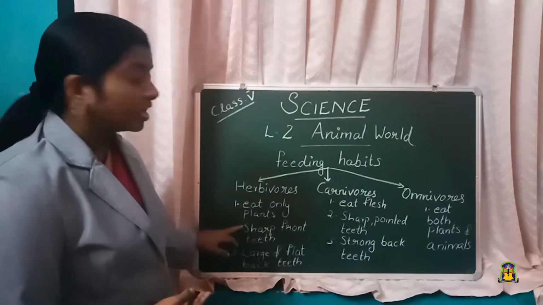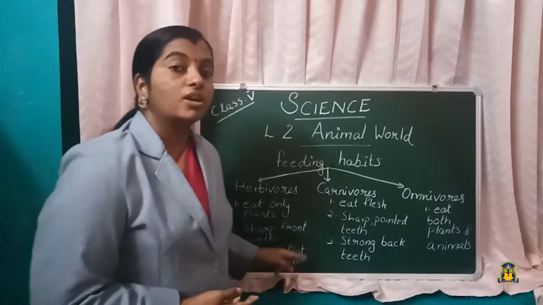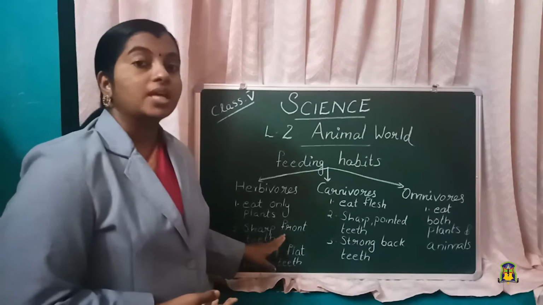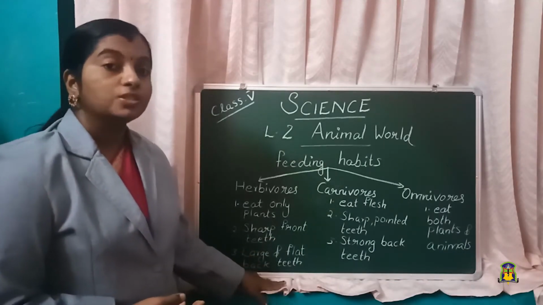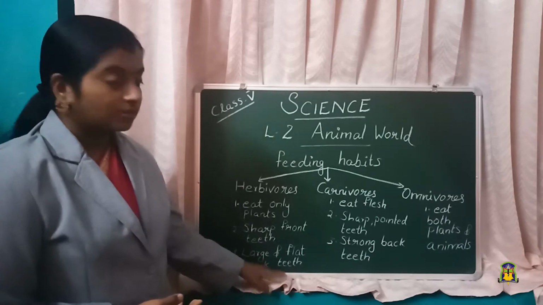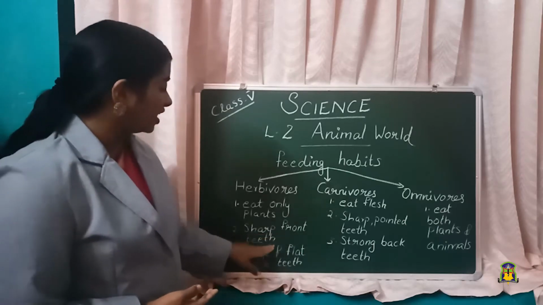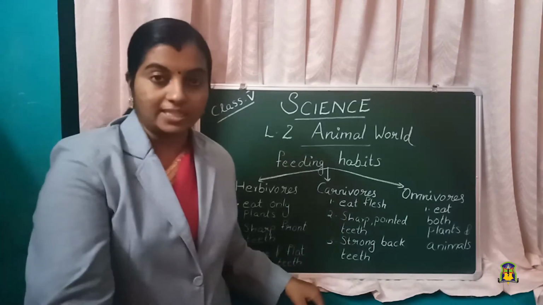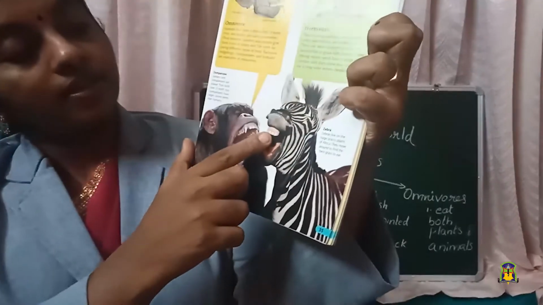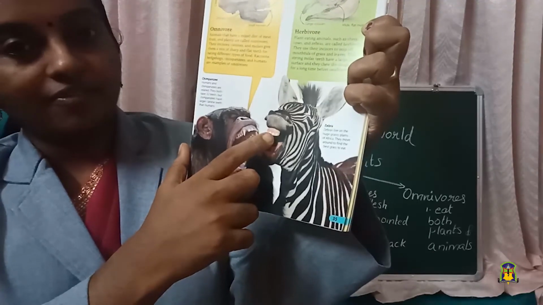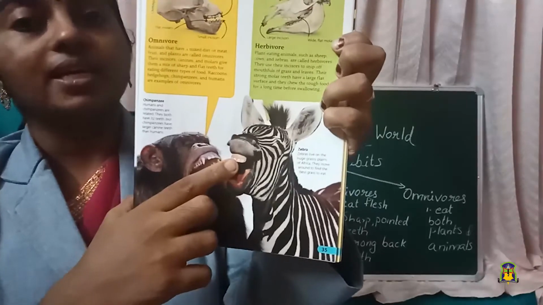See, in the case of herbivores, they have sharp front teeth. The sharp front teeth, they are called incisors, which help them to cut the leaves, and the large and flat back teeth help them to chew the leaves. So, these are the two specialities of the teeth of herbivores. They have sharp front teeth and large flat teeth. I will show you the picture of a zebra. See, look at the teeth. How is it? It is flat and it is strong. It helps it to eat the leaves.